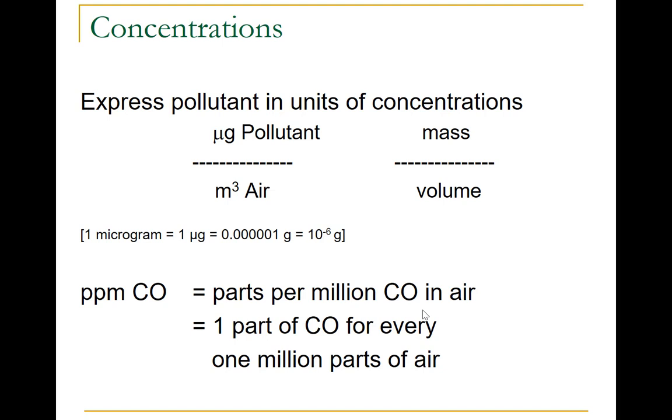So when we are looking at these standards, it is very important to understand the units in which air pollution is expressed. Air pollution is expressed in micrograms of pollutant per cubic meter of air, typically when the pollutant is liquid or solid, and this is a mass per volume unit. And when the pollutant is a gas, it is typically expressed as ppm, which is parts per million. For example, ppm CO would be parts per million carbon monoxide in the air.